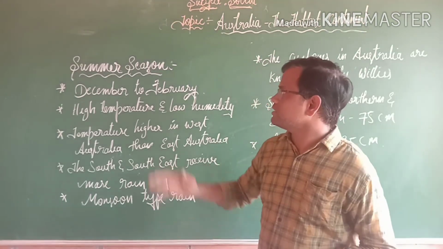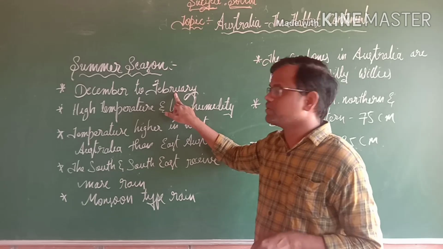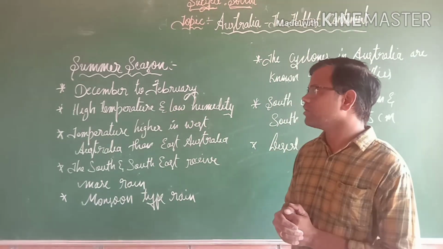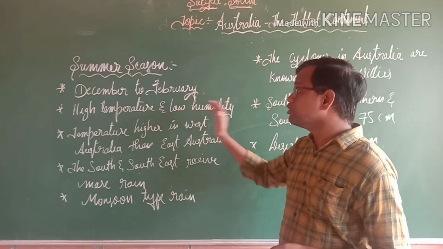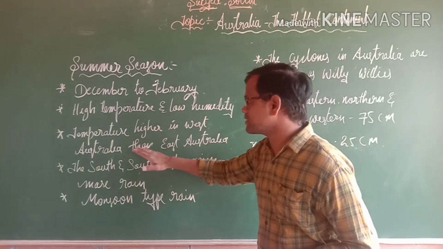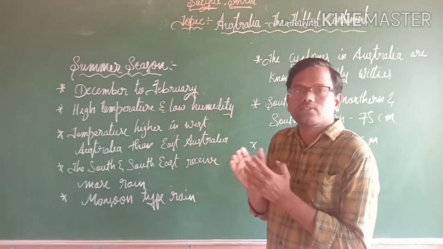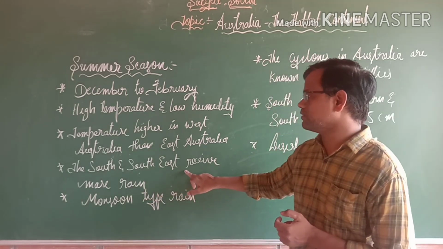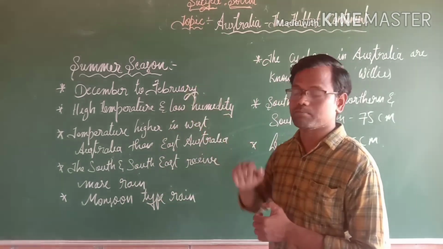Let us discuss the summer season of Australia continent. During the period of December to February, this period we consider as the summer season of Australia continent. So during this time we can see high temperature and low humidity, and the temperature is higher in West Australia than East Australia, and also here we can see very less rainfall. And the south and southeast, these two parts receive more rain during the summer season.